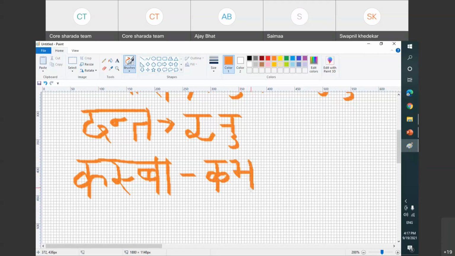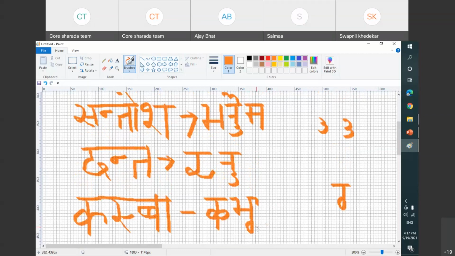B is below that. This is B, right? There is no doubt about it. Then A. This becomes Kasba. See what we learned here? We do not add the Shirorekha for the alphabet when it is written below, and that too only for category A alphabets. We write the letter directly below.